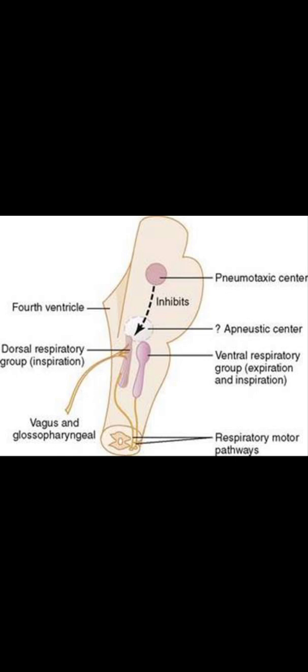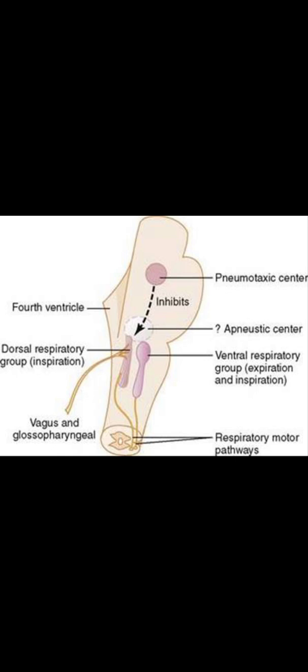So normally the ventral respiratory group cannot function in maintaining rhythmic breathing or initiating inspiration or expiration. But the dorsal respiratory group causes quiet breathing and inspiration, as this group has intrinsic ability to cause inspiration without any stimulus.